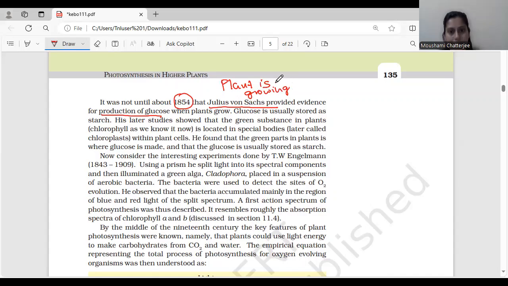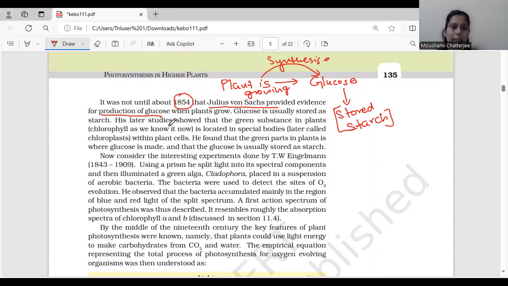That means it is able to synthesize glucose. This is important. Plant is growing and it is able to synthesize glucose. All right. Glucose is usually stored as starch, which we already know, stored in the form of starch.